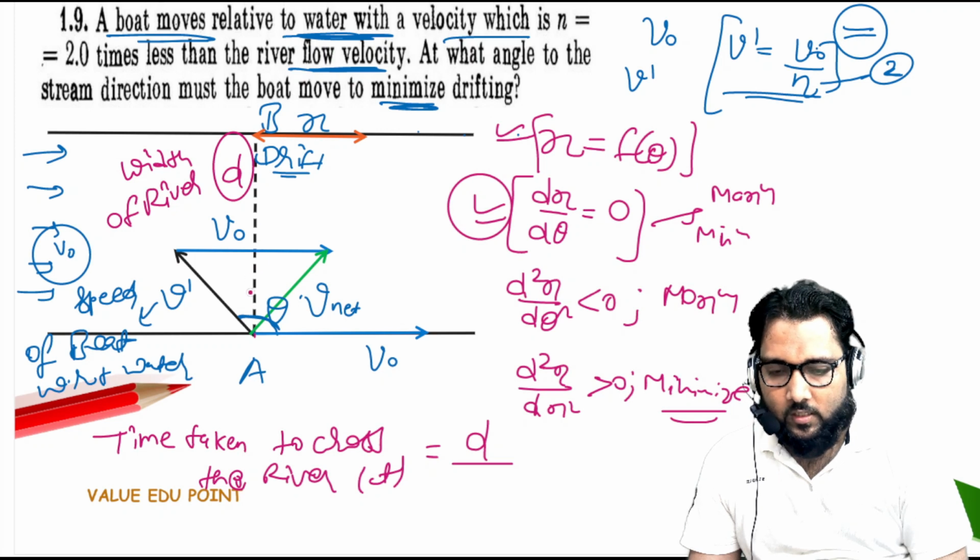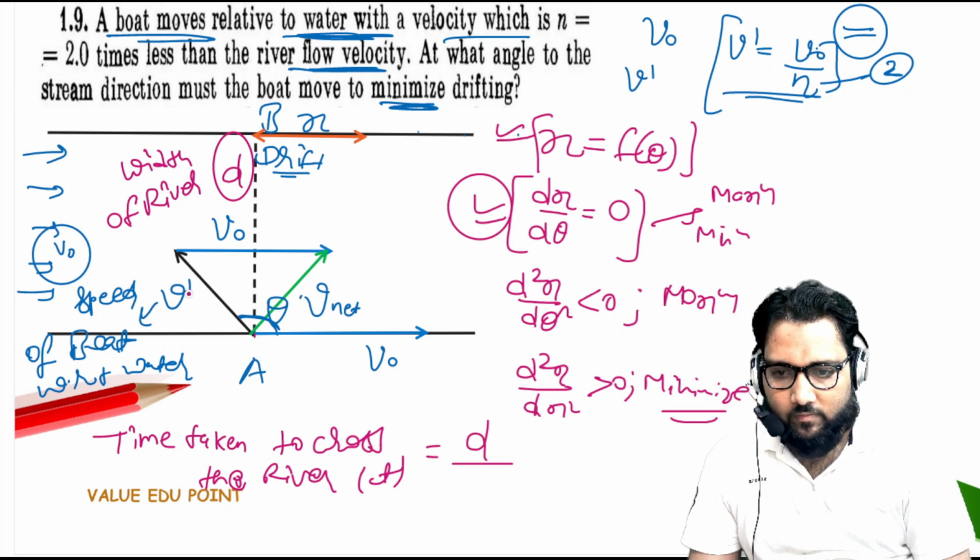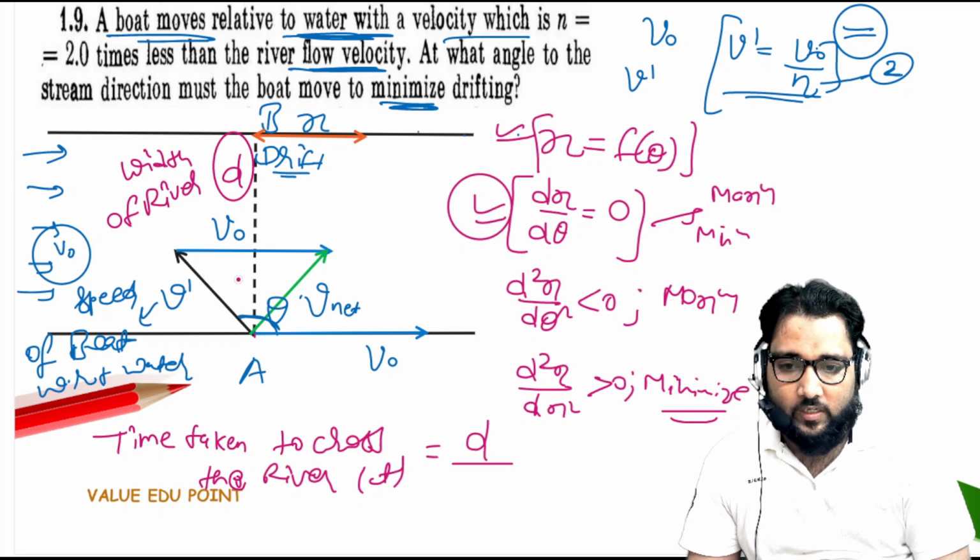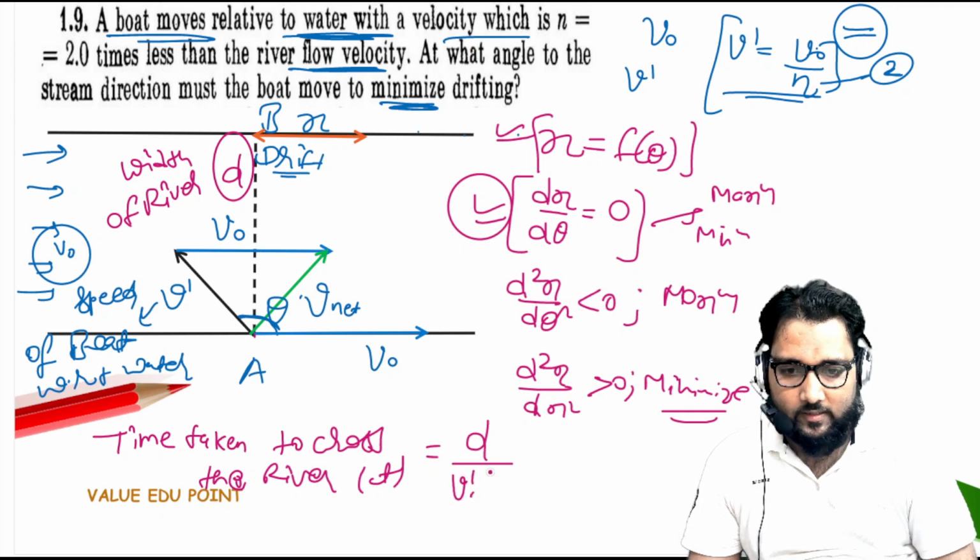If I take theta, and take two components of this v dash, one will be v dash cos theta and the other v dash sin theta. The perpendicular component will be v dash cos theta, and the other v dash sin theta. Okay, so this is the time.